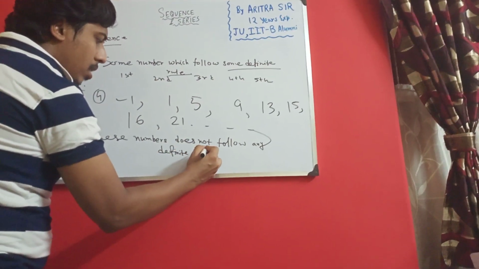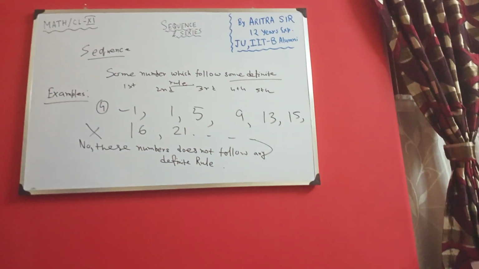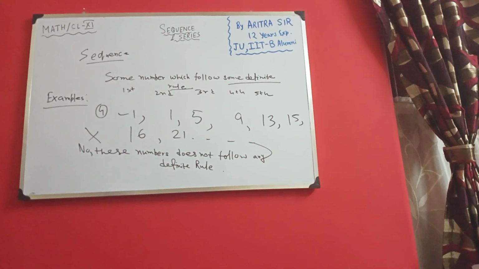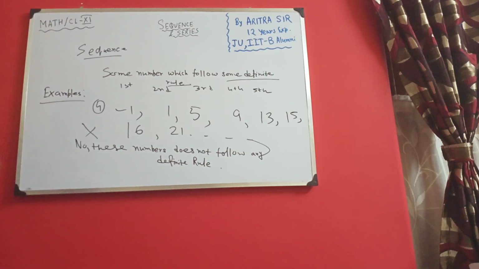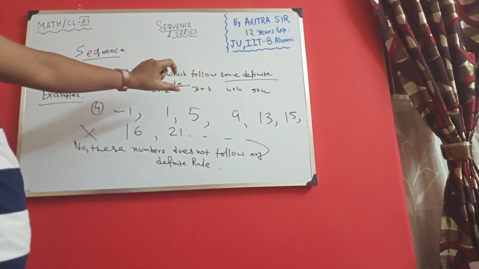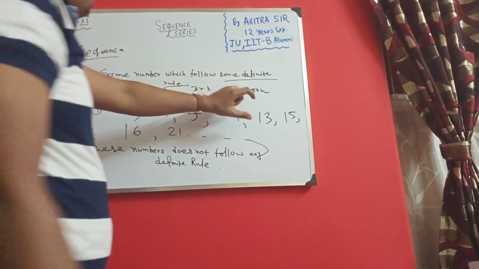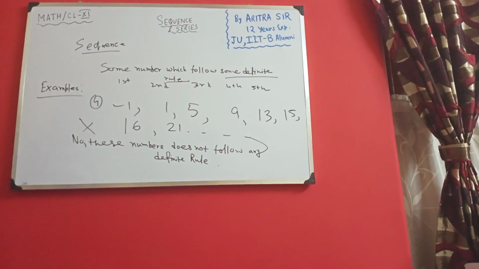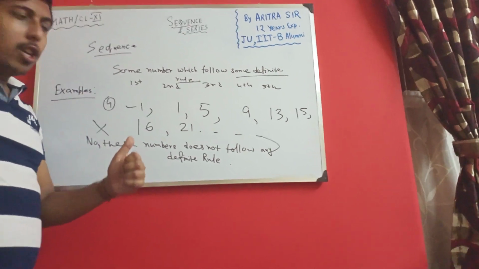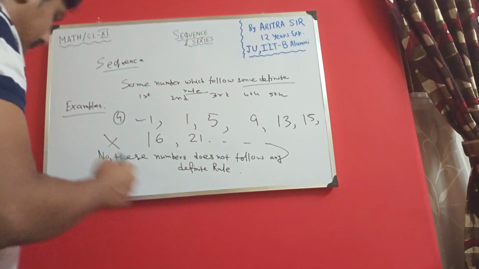So these numbers are not in sequence. Right? So I believe you guys understand. To make a sequence, the numbers should follow some definite rule. Here in this example, the numbers don't follow any definite rule, so the numbers are not in sequence.